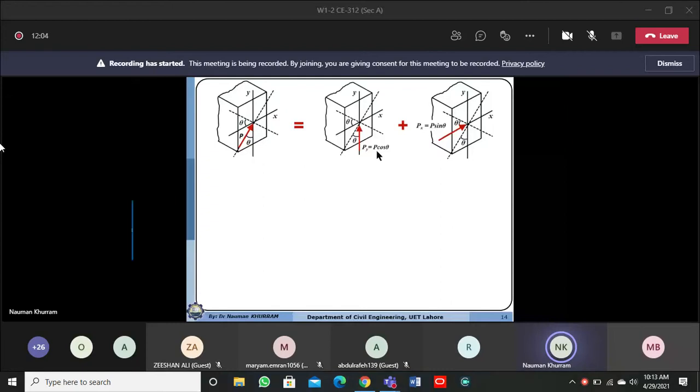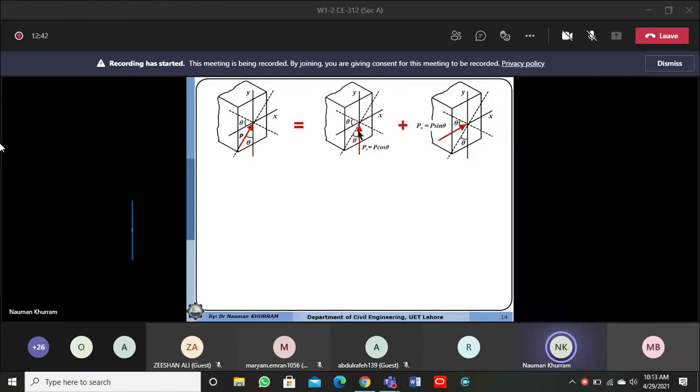Here we are resolving this load into two components, and each load is now acting along the axis of symmetry or along the principal axis. It means the loads are now acting parallel to or passing through the principal axis. Now they will produce symmetrical bending, and the flexure formula can be used to compute bending stress, because the flexure formula is only applicable if the load is passing through the principal axis or acting parallel to it.